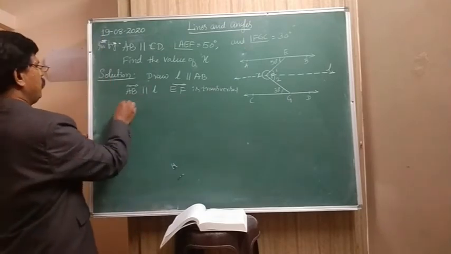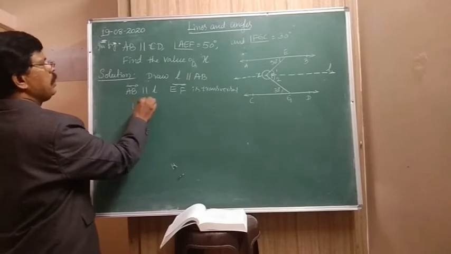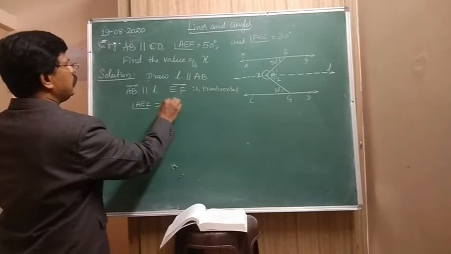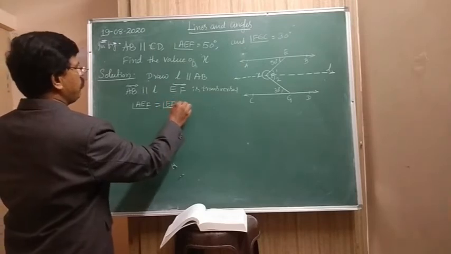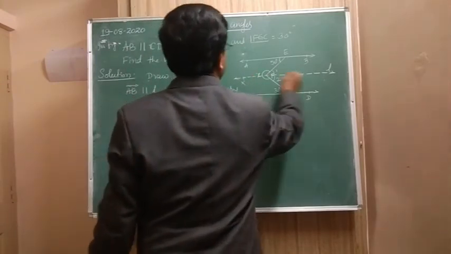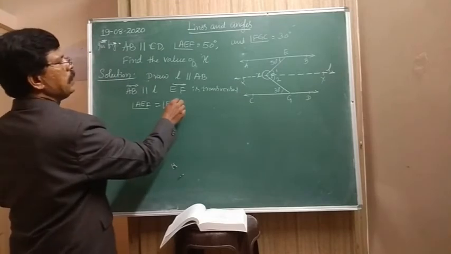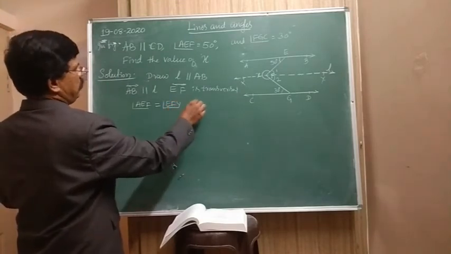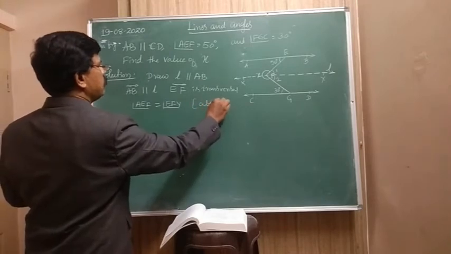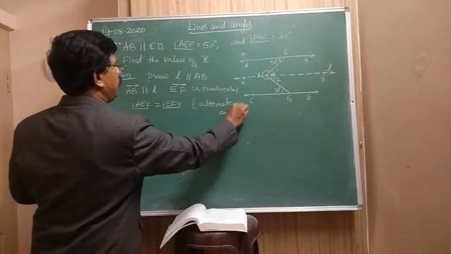Therefore, angle AEF is equal to angle EFY. You can give the name, say X, Y. So what is this? Alternate angles.